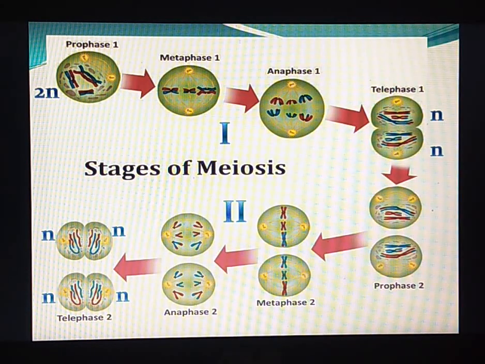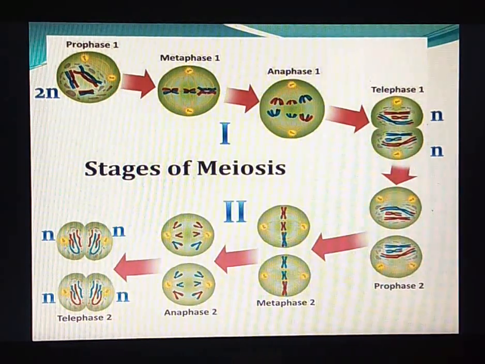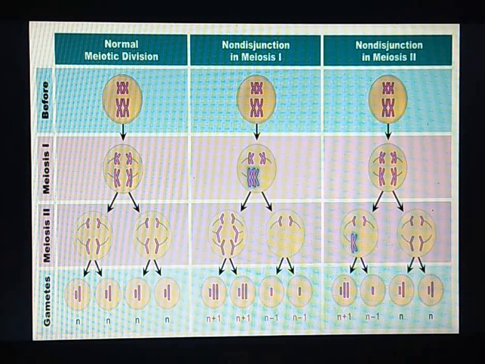Keeping in mind metaphase as well as anaphase in mitosis and in meiosis, we will now learn what we mean by numerical chromosomal mutation. Mutation can occur in meiosis 1 or in meiosis 2.